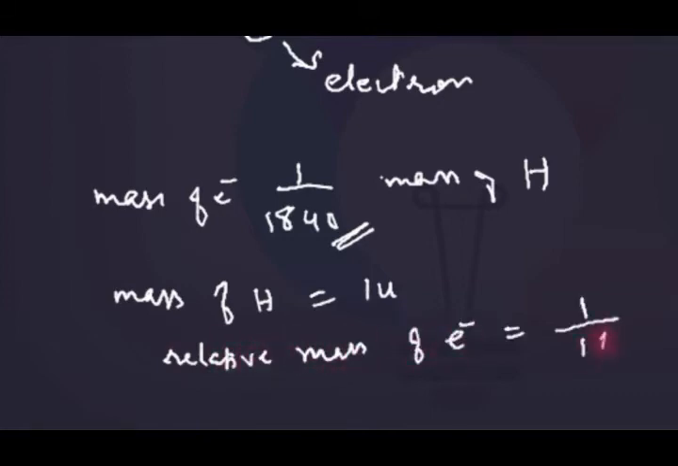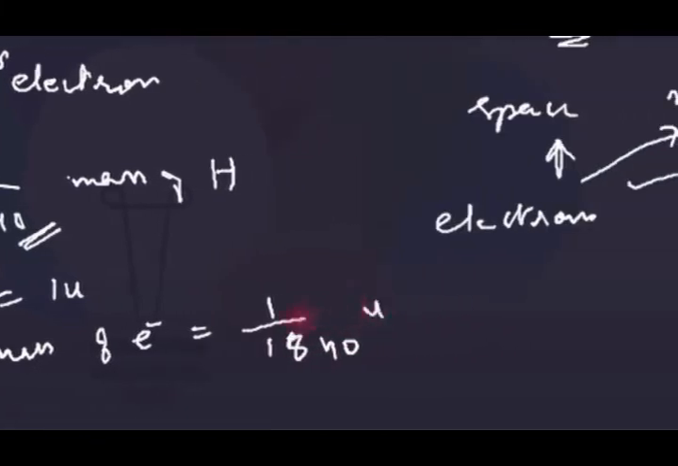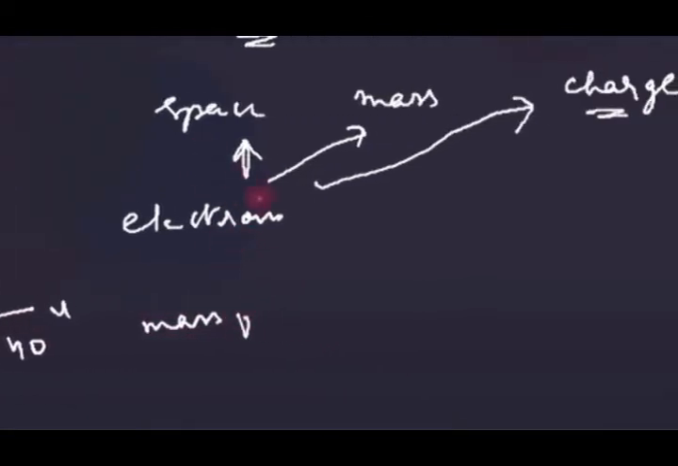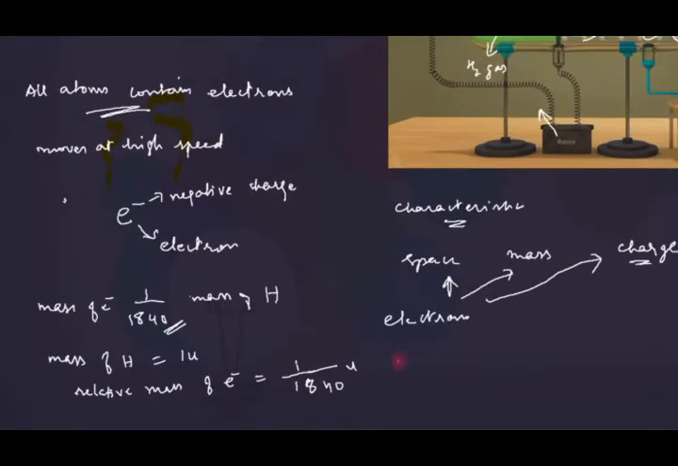However, the absolute mass of an electron is found to be 9 into 10 to the power minus 28 gram. The mass of an electron is so small that it is considered negligible. So we ignore the mass of electrons while calculating the atomic mass of an element. While calculating the mass of an element, we never take the mass of electrons, as it is very small and considered negligible.